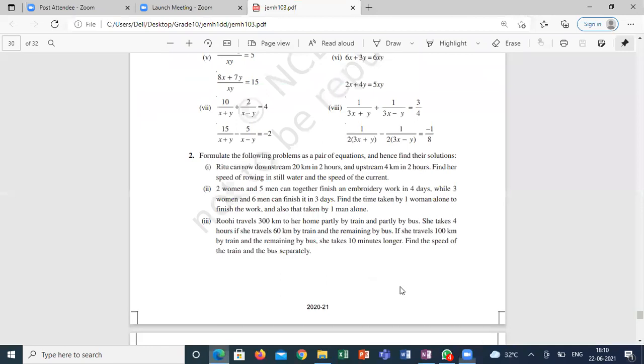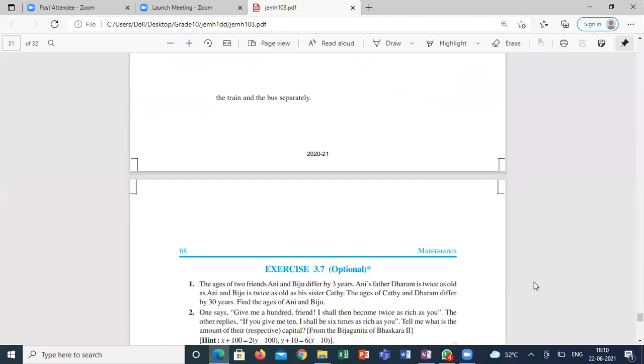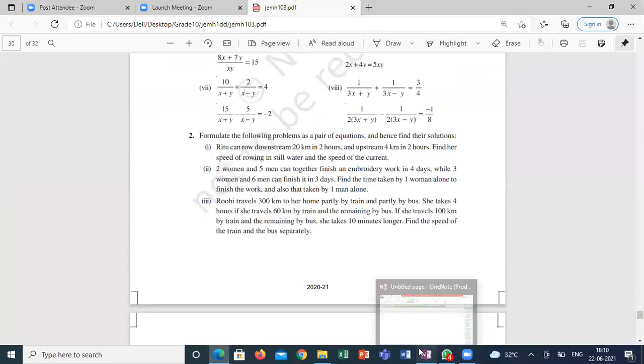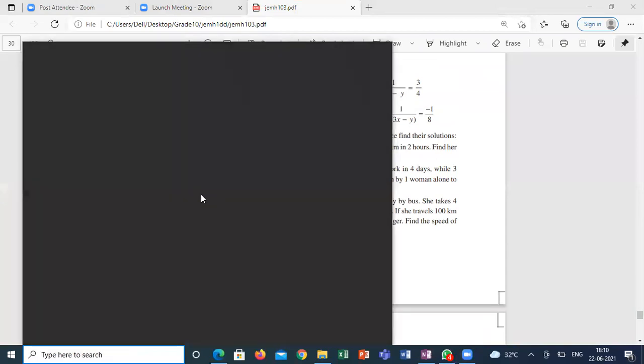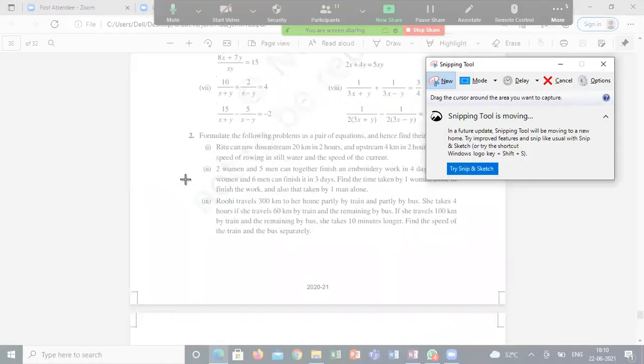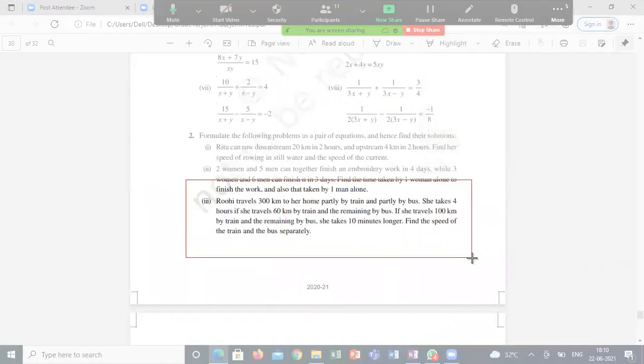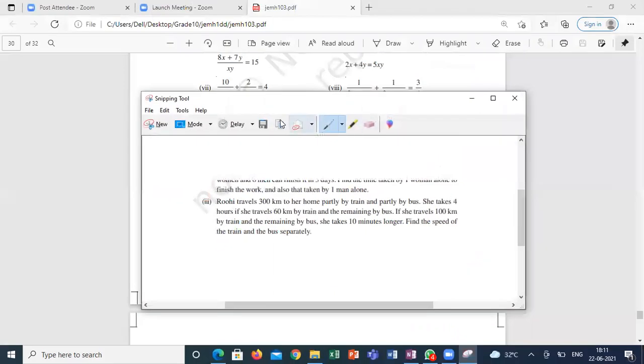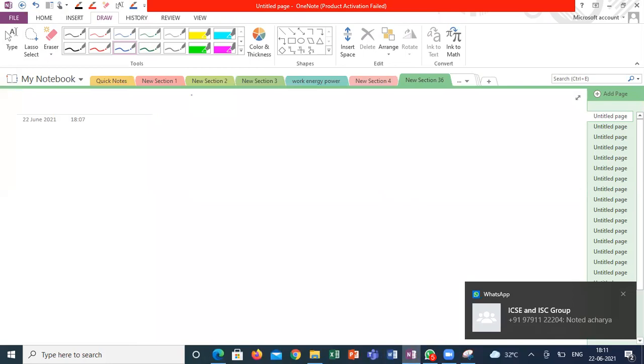Only one question remaining from the textbook. After this, we are going to discuss some extra questions related to this completely. And tomorrow we are going to start quadratic equations. Today I am going to spend some time completely on practice. You can ask any questions. If you have separate questions, you can ask me. That also you can discuss.